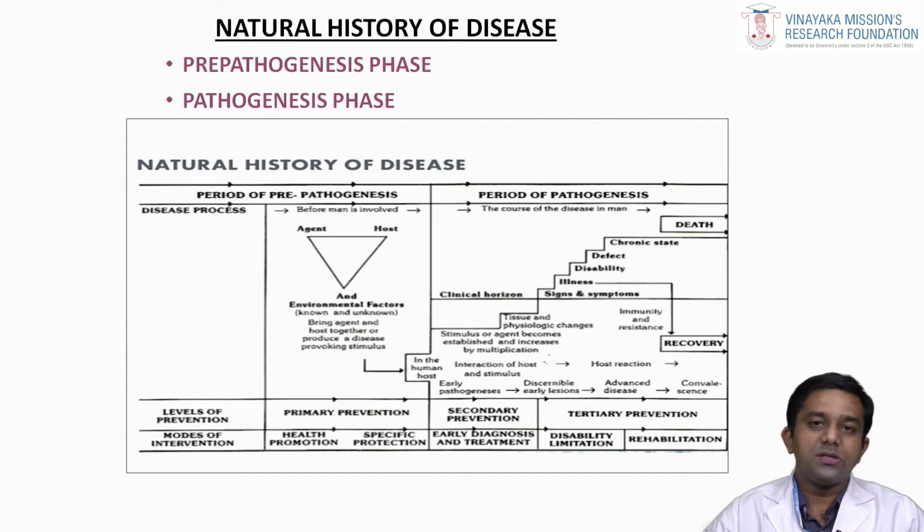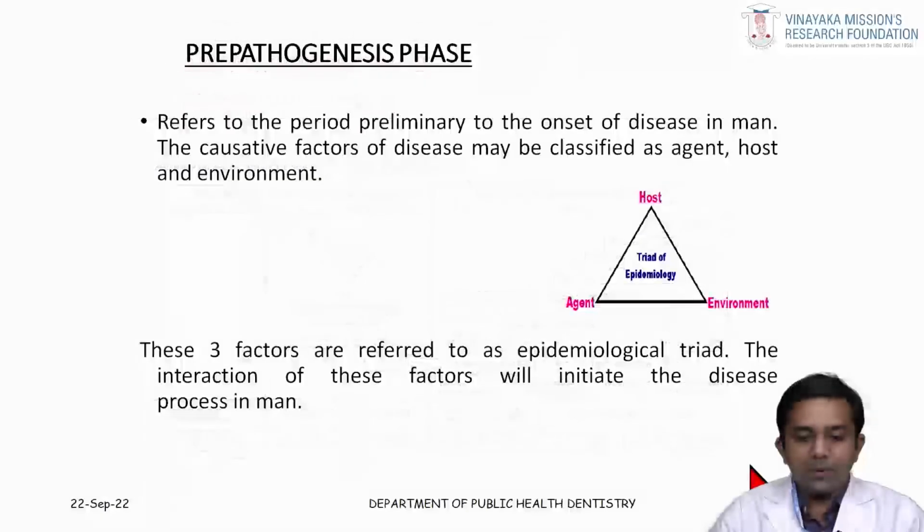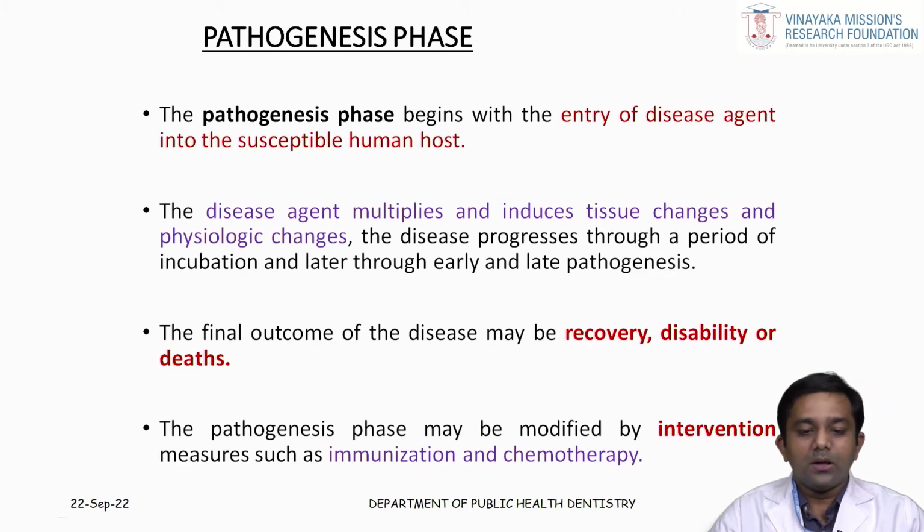So, natural history of disease usually follows two phases, that is your pre-pathogenesis phase and your pathogenesis phase. Here the pre-pathogenesis phase usually occurs when your epidemiological triad, that is your agent, host and environmental factors, play an important role in the occurrence of the particular disease. Then you have a pathogenesis phase, which causes the entry of disease agent into the human host. So, after the disease agent has entered into the human host, it is known as a pathogenesis phase.